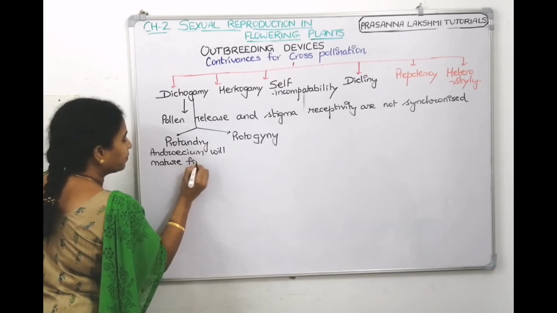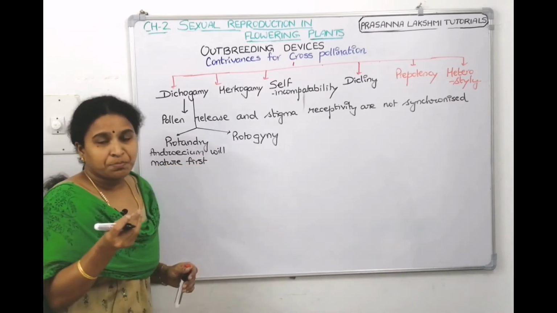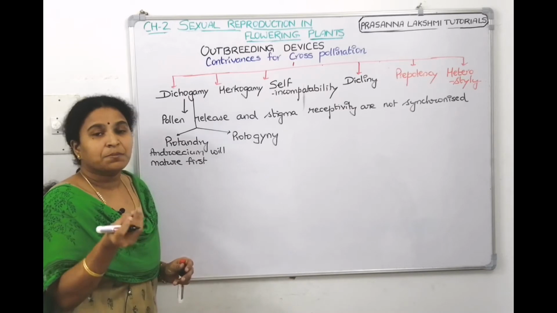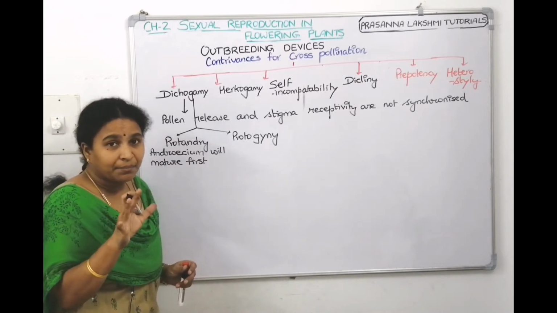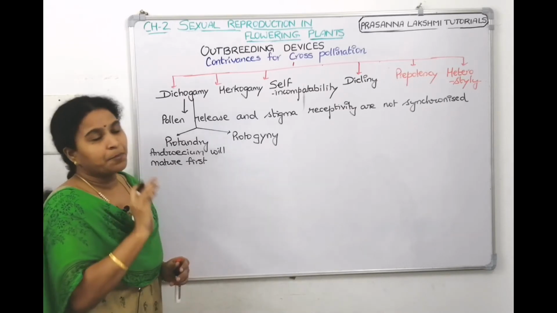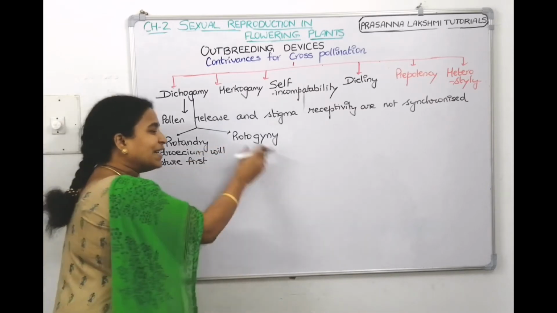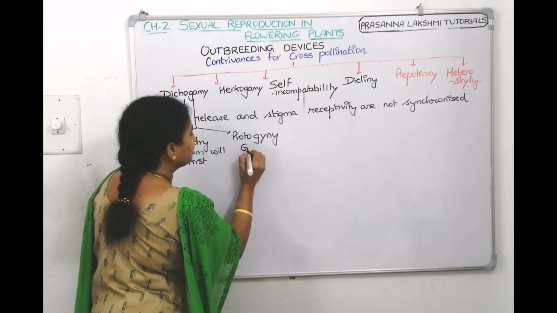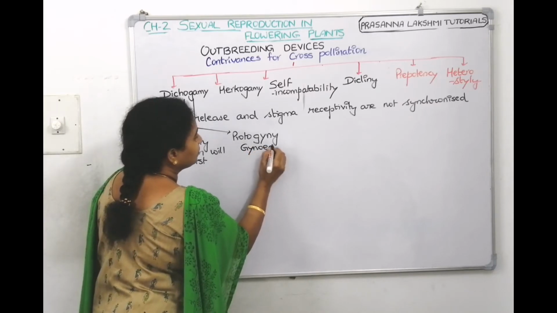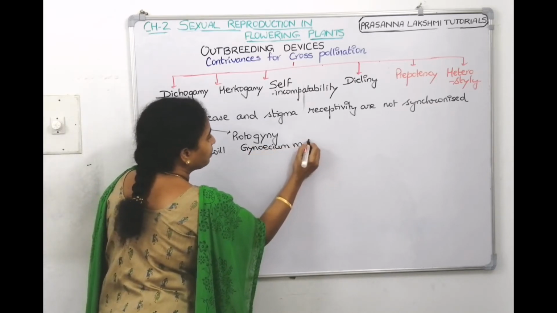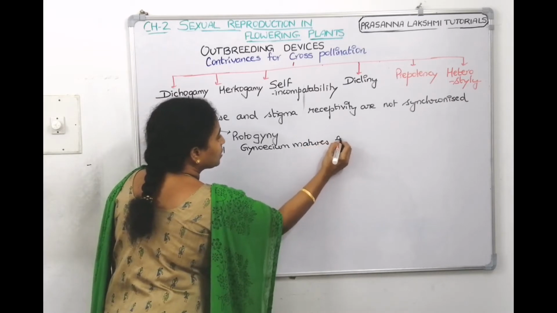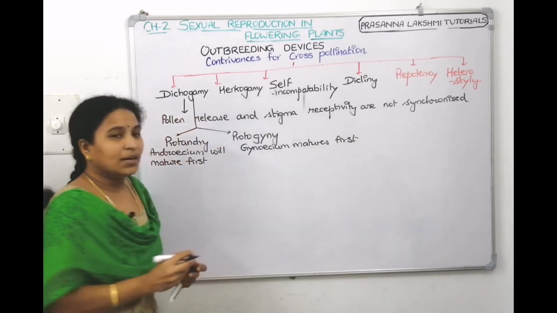If androecium is maturing first, it releases the pollen grains. By that time, the stigma is not matured. It is not able to receive the pollen grains. So, that is called protandry. Then what is protogyny? Gynoecium matures first. Then that is called as protogyny.